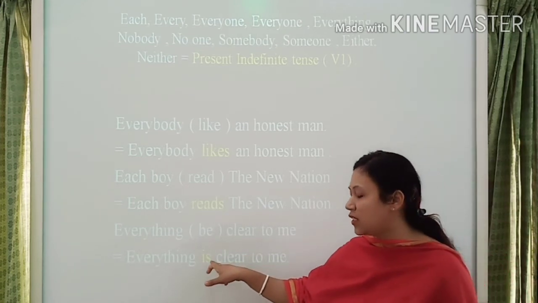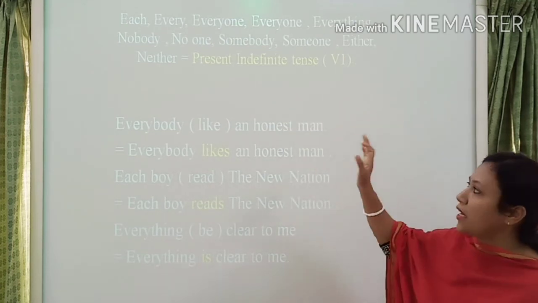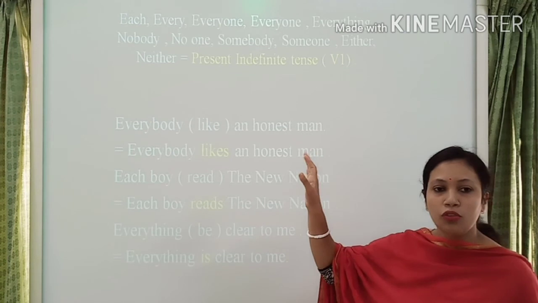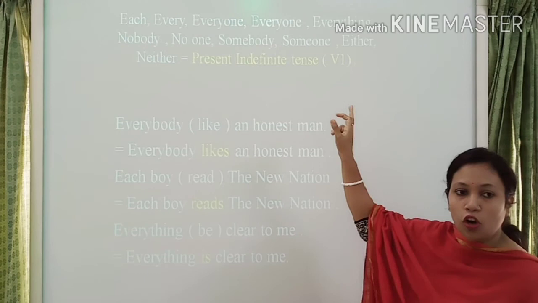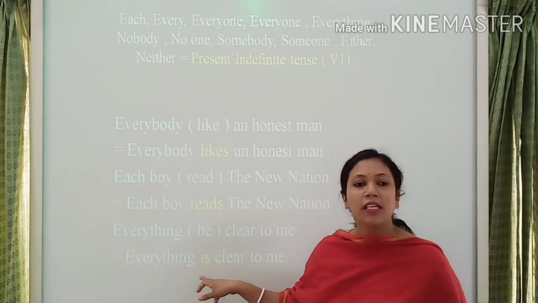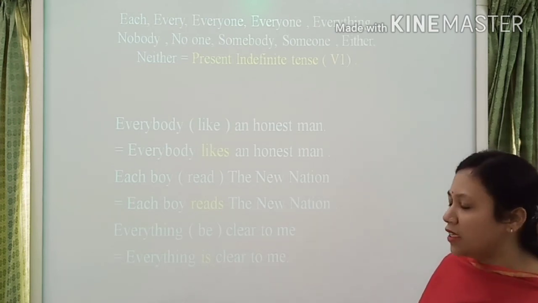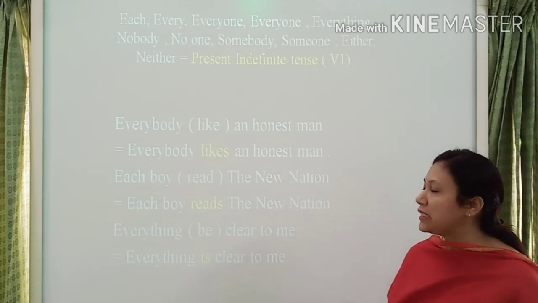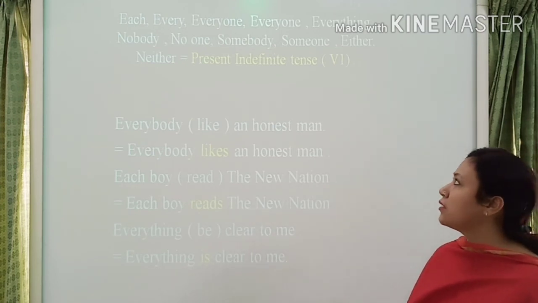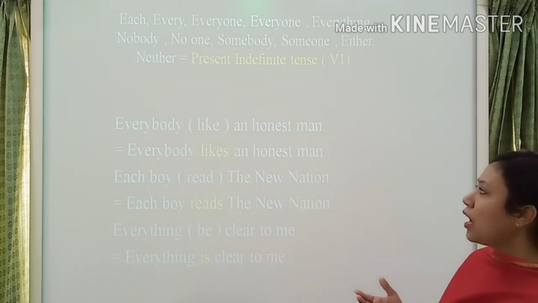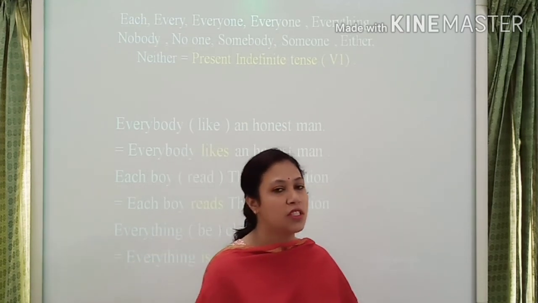Here I use is because each, every, everyone, everybody, everything. If any sentence start with this word, that's why the verb will be present indefinite tense or verb 1. That's why I choose here is. I repeat it again, student. If any sentence you will find each, every, everyone, everybody, everything, nobody, no one, nothing, somebody, someone, something, either or neither, that's why you choose the present indefinite tense or simply verb 1.